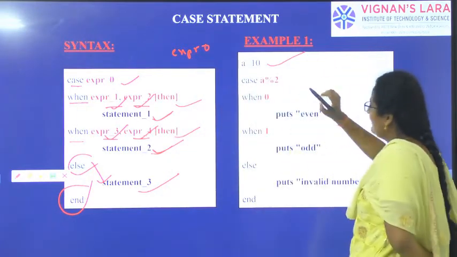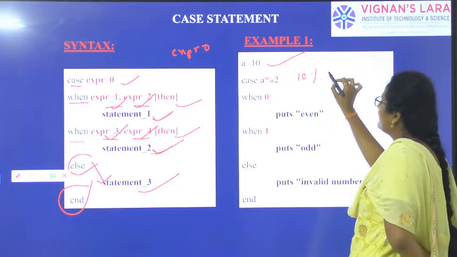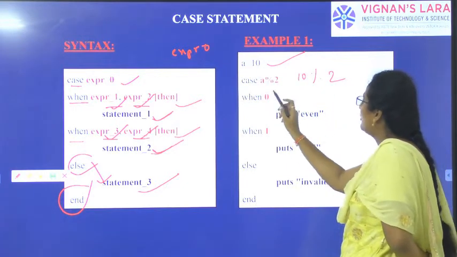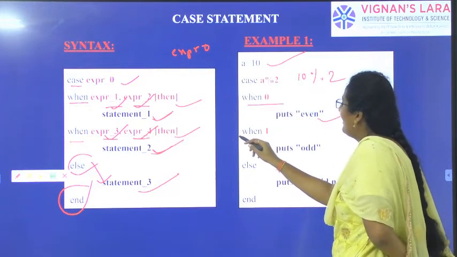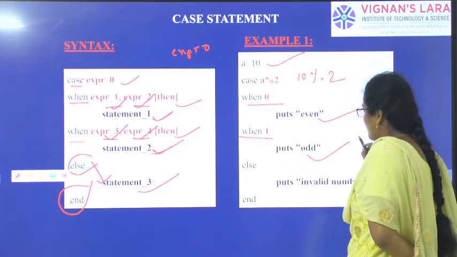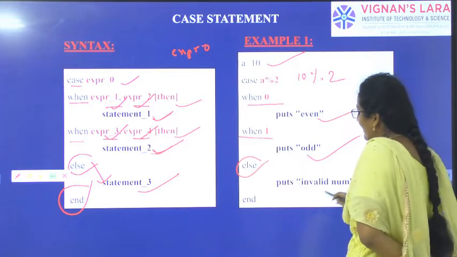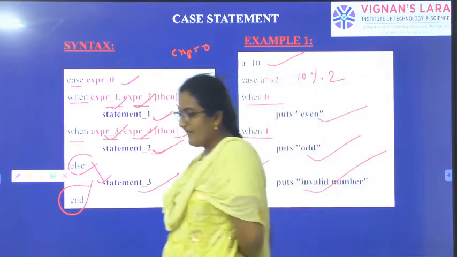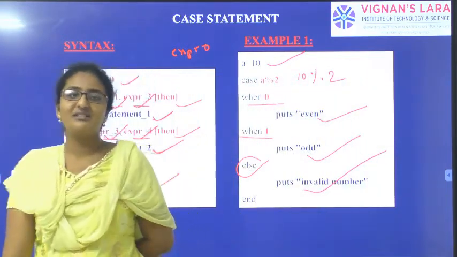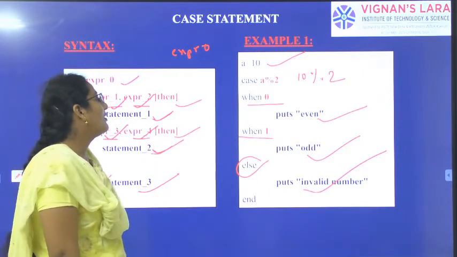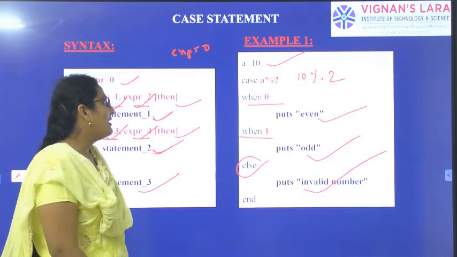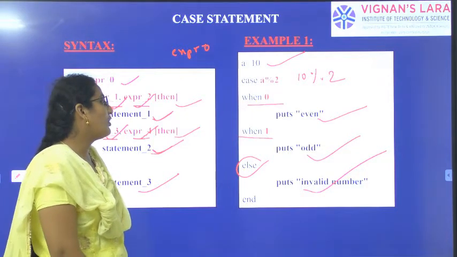See the example here. A equal to 10. A modulo 2. When A modulo 2 is 0, you should put even. When A modulo 2 is 1, you should put odd. Else you should put invalid number. So we are writing a program using the case statement to check whether the number is an even number or an odd number.